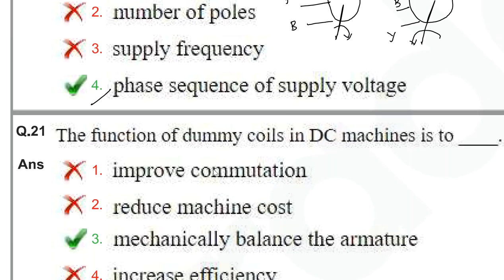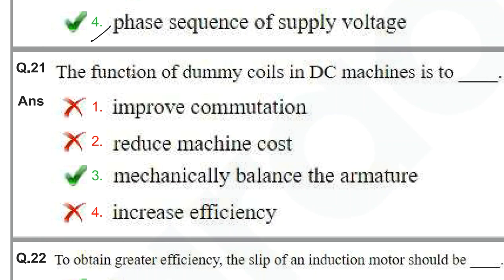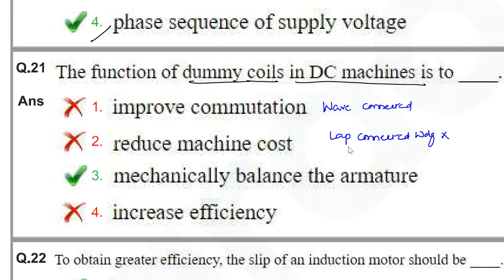Next one, the function of dummy coils in a DC machine is to. So why are we using this dummy coil, sir? In case of wave connected winding only, we are going to use these dummy coils. In case of lap connected winding, there is no need of dummy coils.